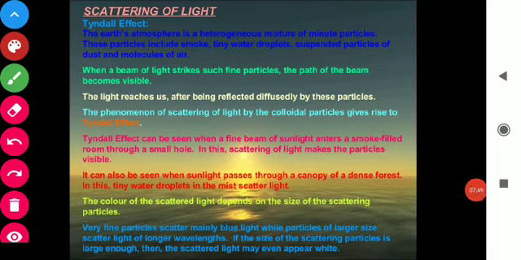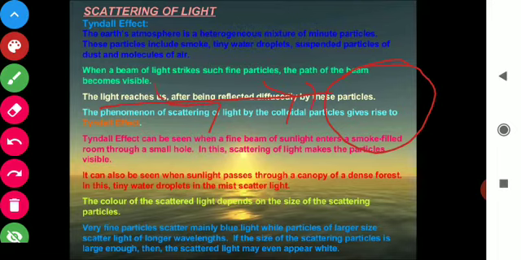So students, next we have scattering of light. So what is scattering of light? Let's understand the scattering of light. Suppose there is a sphere and light comes and strikes this sphere.